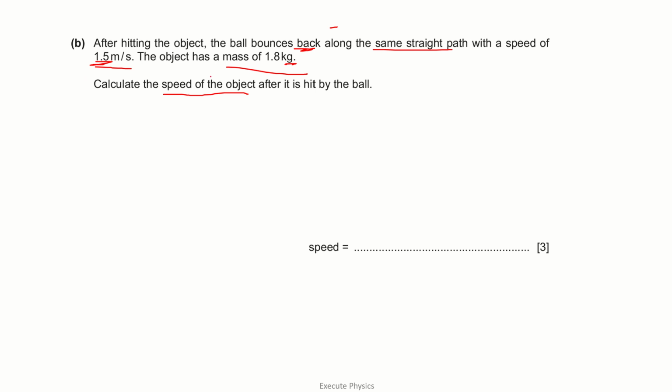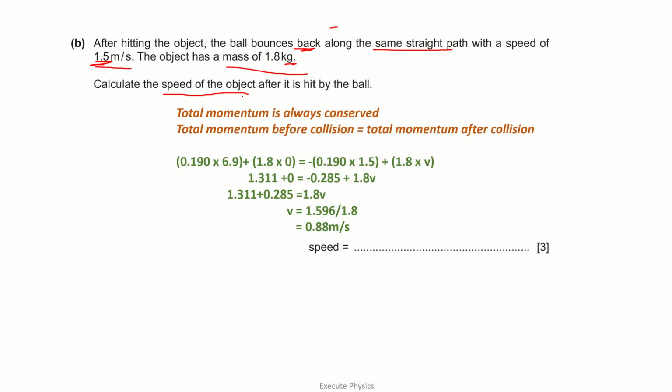Plus the momentum of the object after collision is, the mass would remain the same, which is 1.8 multiplied by the velocity or the speed, which we have to find out. So let's give it any random letter. Let it be V itself. So the momentum, we represent it as V. So this is what it would look like after the final substitution.